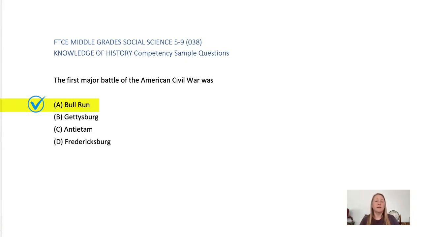D. Fredericksburg is incorrect. This battle also happened after Bull Run and was a significant Confederate victory. The correct answer is A. Bull Run. The first major battle of the American Civil War occurred at Bull Run. After struggling early on, the Confederacy pushed the Union back to Washington, signaling the South would be a more formidable opponent than some had assumed.